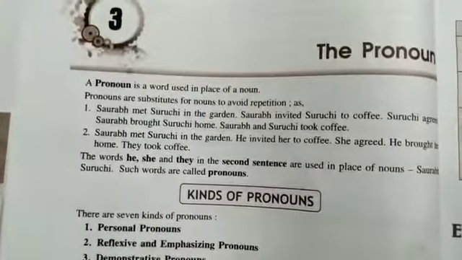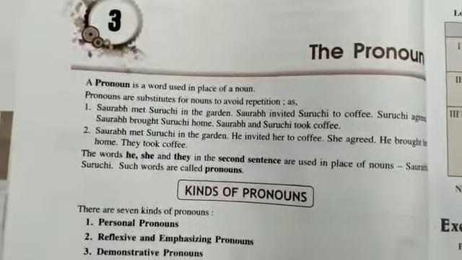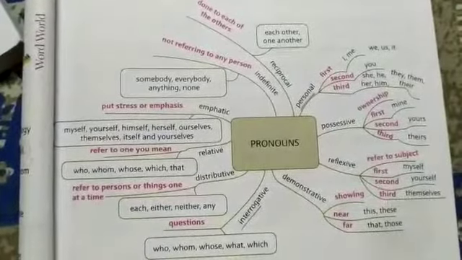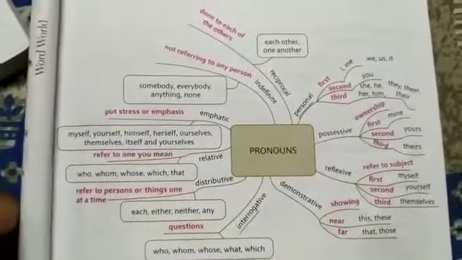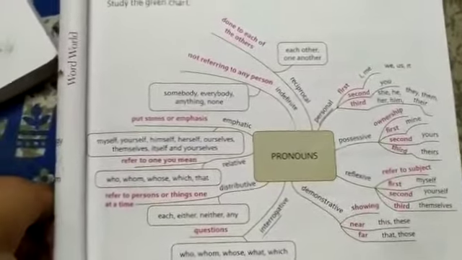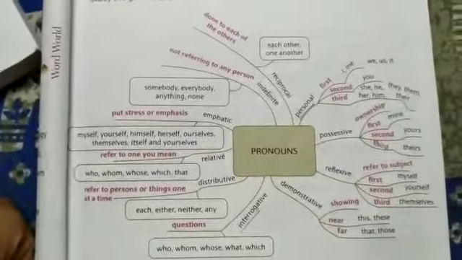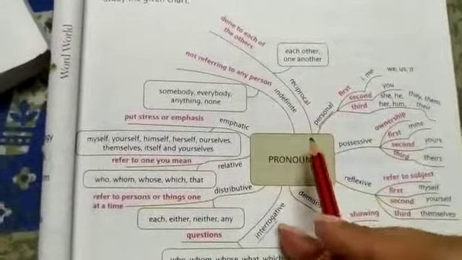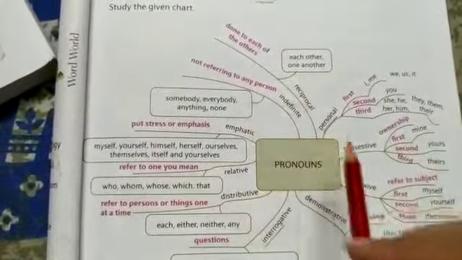Now we are going to discuss the kinds of pronoun which are given in your textbook. So let's see. This is the flow chart which is given in your textbook. We have to study this chart. Now we are going to discuss all its types.